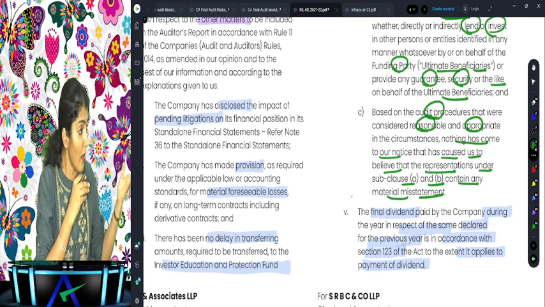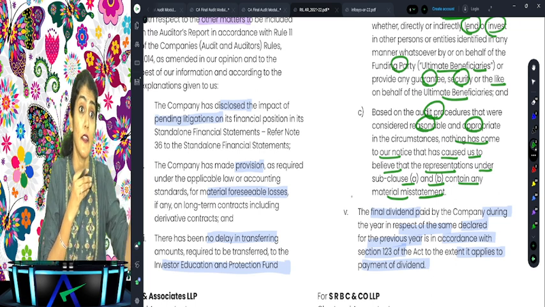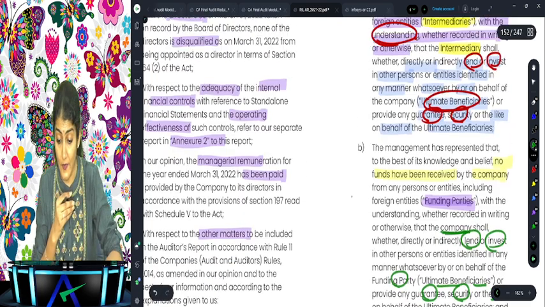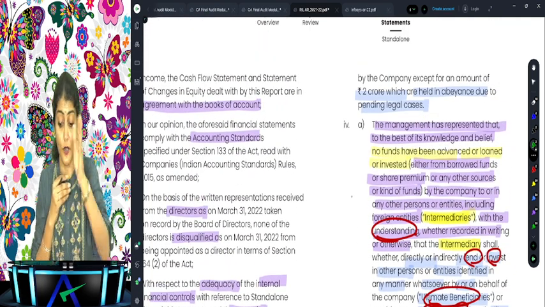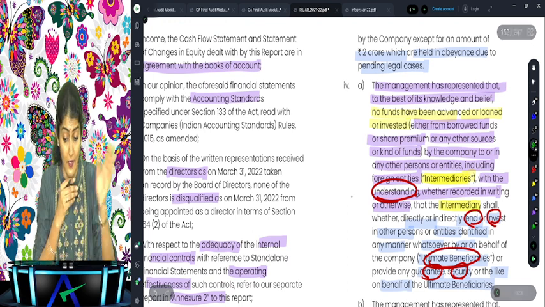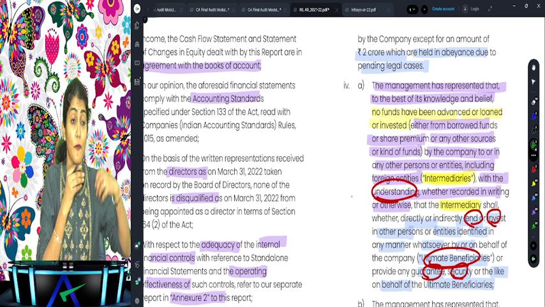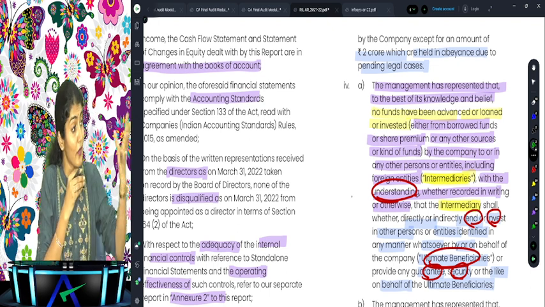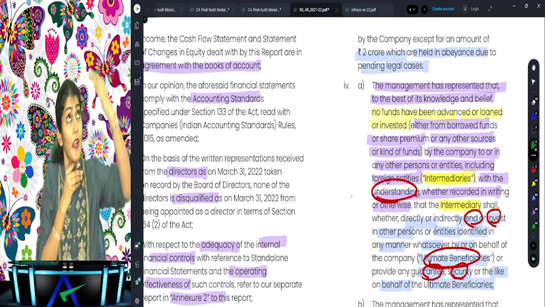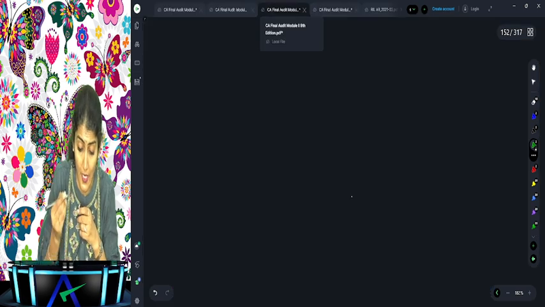Practically, how do you ask the management whether you have received any funds, other than what's disclosed in the notes to account? What is disclosed in the notes to account? The management has represented, what does it say? Other than as disclosed in the notes to accounts, whether any funds have been received, whether any funds have been advanced. And also the auditor needs to perform audit procedures which he considers reasonable and appropriate, that the representation under E1 and E2 does not contain any material misstatement, right?